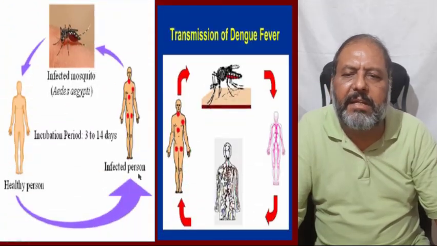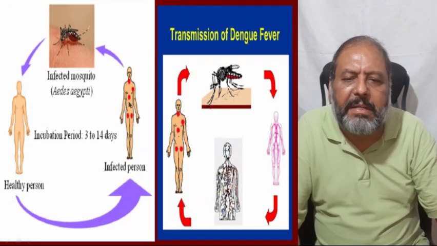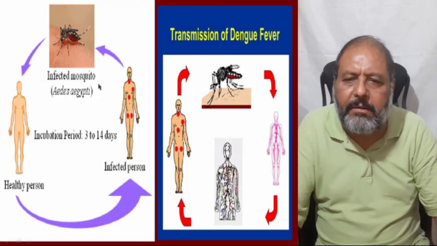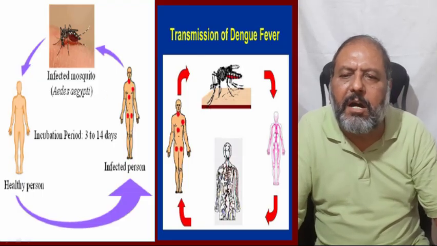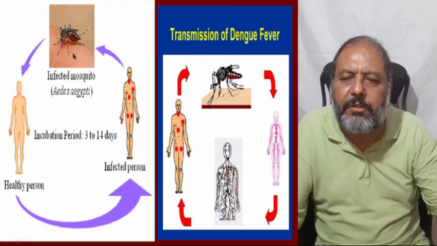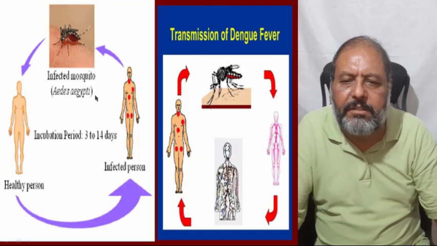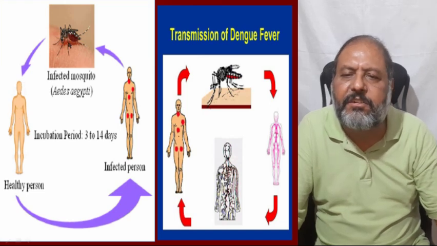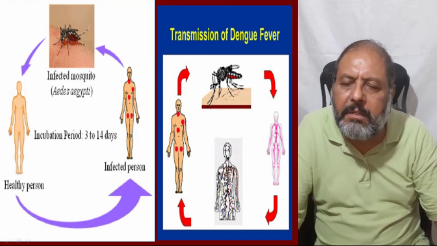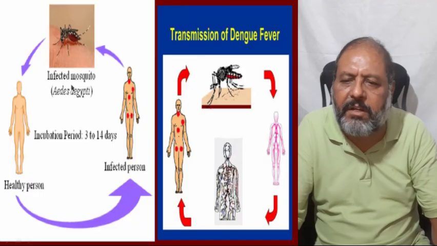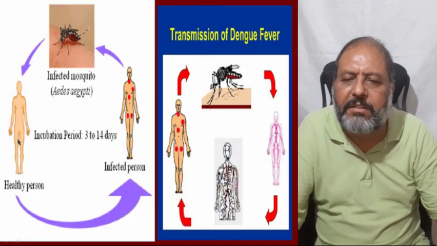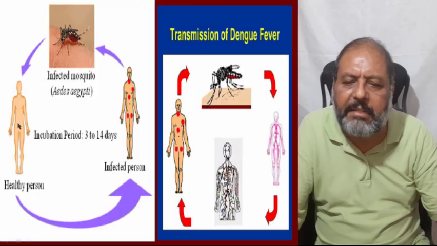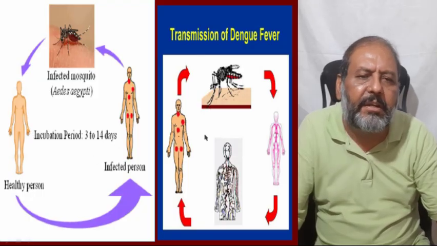And here one can see the person who is already infected and has been bitten by this mosquito. Now this mosquito is an infected mosquito, Aedes aegypti, and when it bites another healthy person, it transmits the virus which this mosquito got from the first person. And the incubation period, when the symptoms appear in this healthy man, is 3 to 14 days.